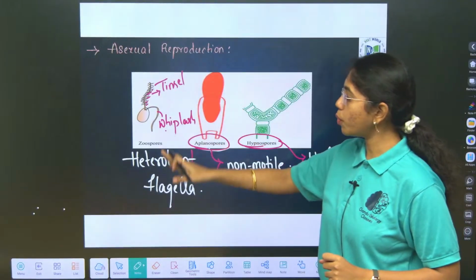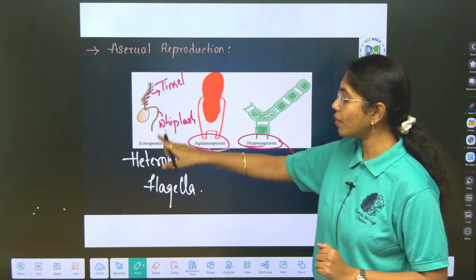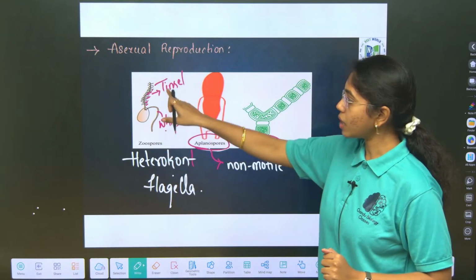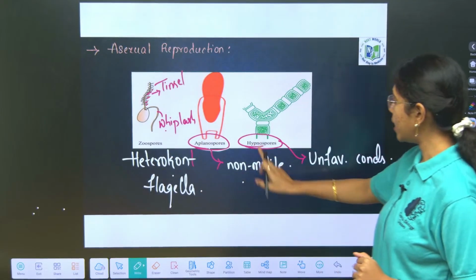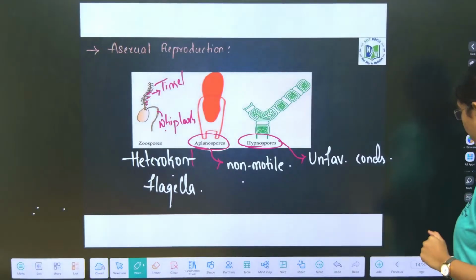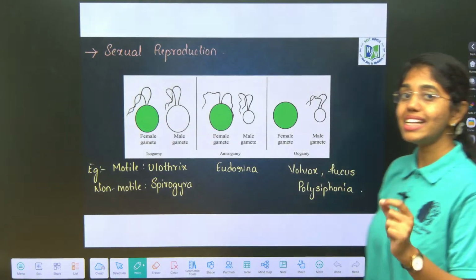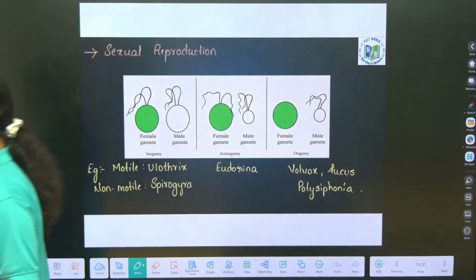One is zoospores, heterocont with two types of flagella, and they are motile. One is whiplash and the other is tinsel type. Aplanospores are non-motile and hypnospores are produced in unfavorable conditions. This is the mode of asexual reproduction. Once these spores land onto a suitable substratum, they will develop into a new thallus.